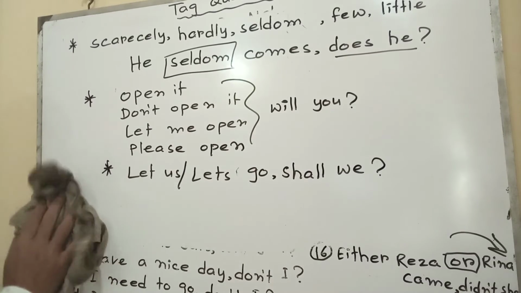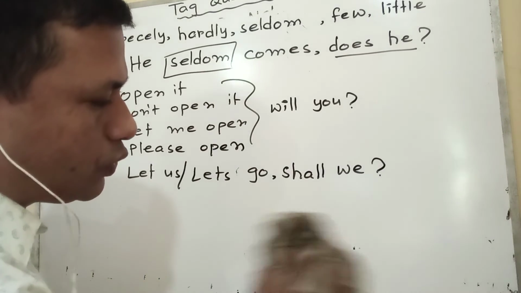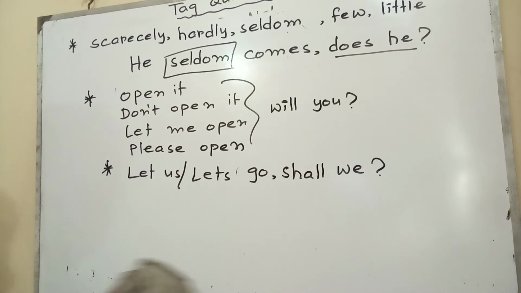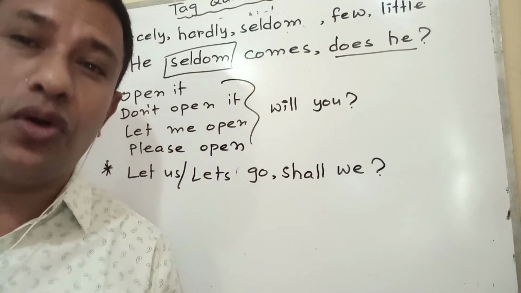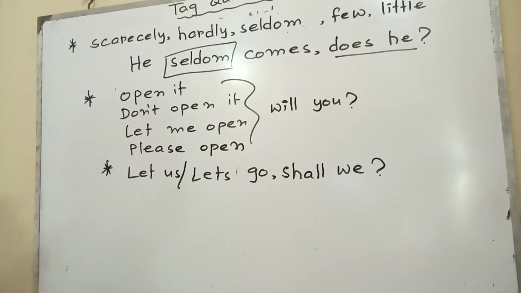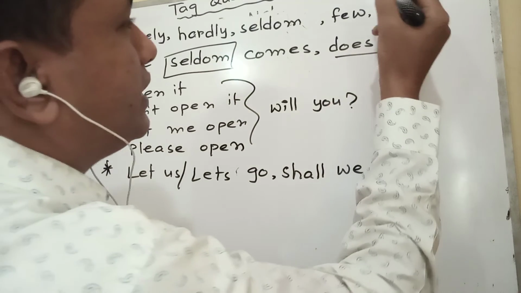The target of doing a tag question is to confirm any statement. Always try to think in your own way with creativity. What is a tag question? During conversation, to confirm any statement, we put a question there. If the statement is affirmative, tag will be negative. If the statement is negative, tag will be affirmative.